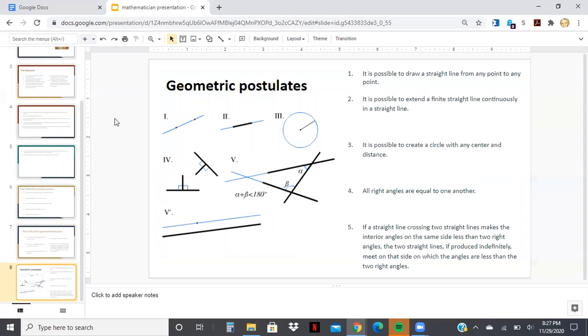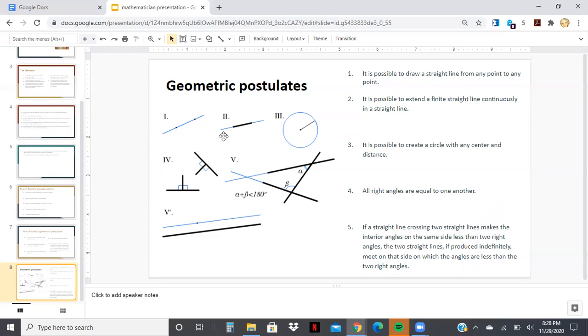The geometric postulates can get confusing when just reading about them, especially number 5. So this photo gives you a visual representation of what they're trying to say. Number 1 says it's possible to draw a straight line from any point to any point. Looking at number 1, it has 2 points with a line going through them, so obviously you can draw a straight line from any point to any point.